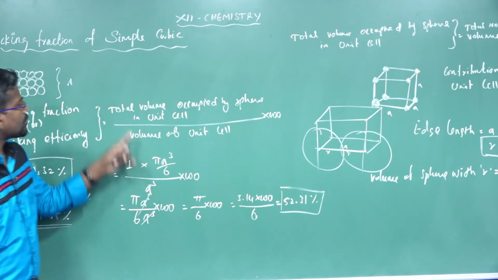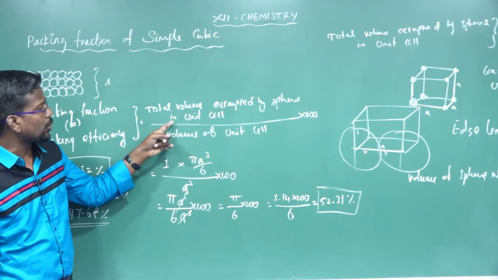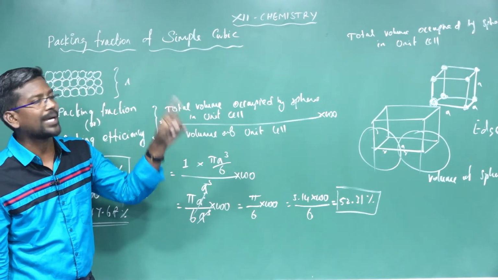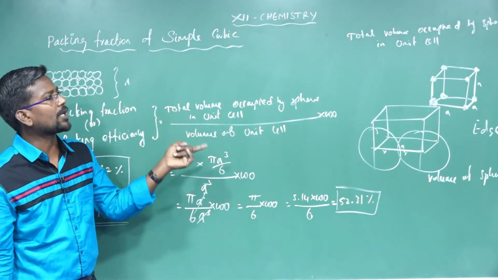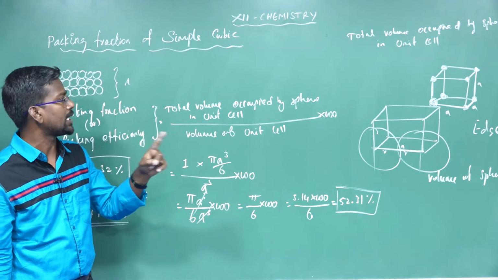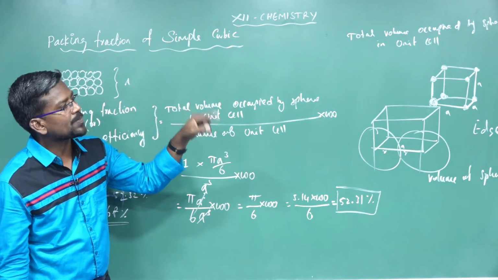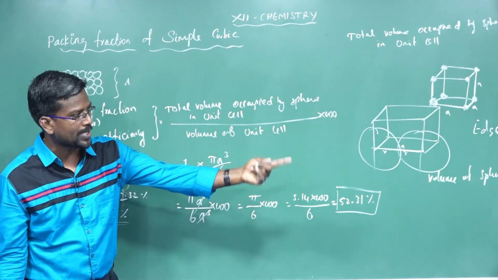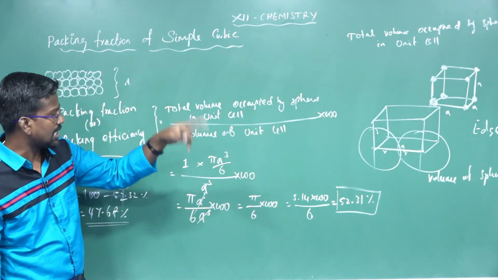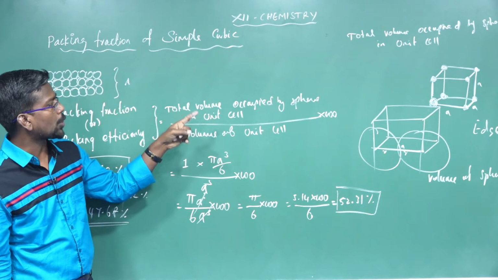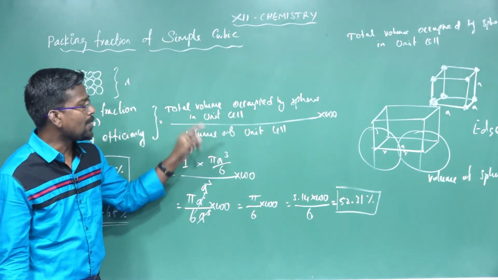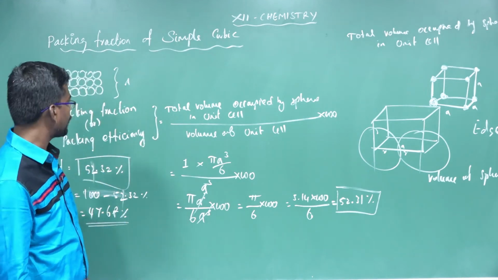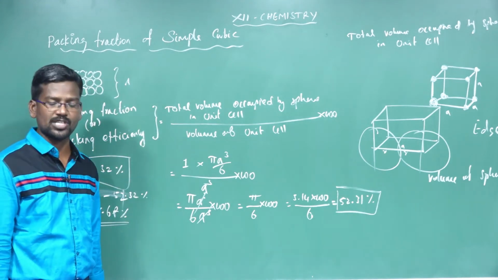The total volume occupied by spheres in the unit cell is equal to the total number of atoms per unit cell, which for simple cubic is 1, times the volume of the sphere with radius, which is pi a cube divided by 6. Volume of the unit cell is equal to a cube. It is an important formula of packing fraction and packing efficiency.